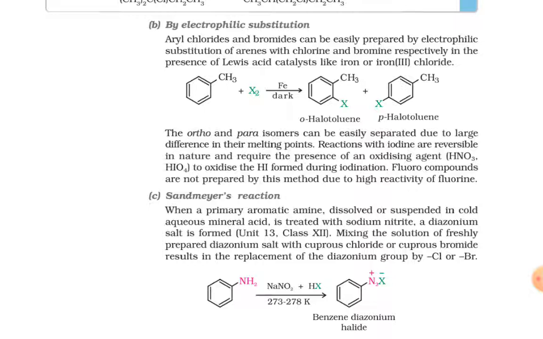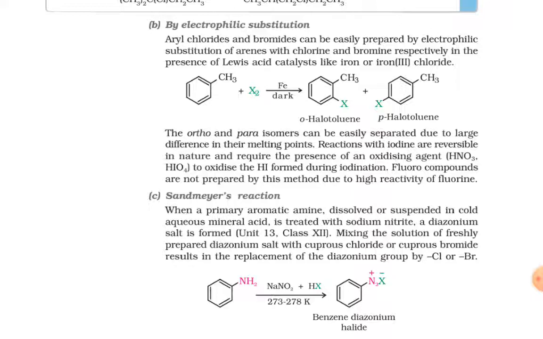The substituents are ortho and para directors. Therefore, this reaction is of this type. The ortho and the para isomers can be easily separated due to a large difference in their melting points.